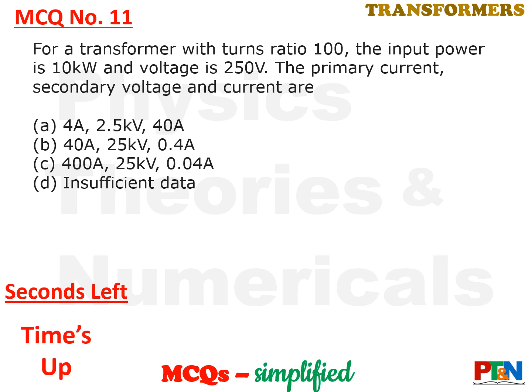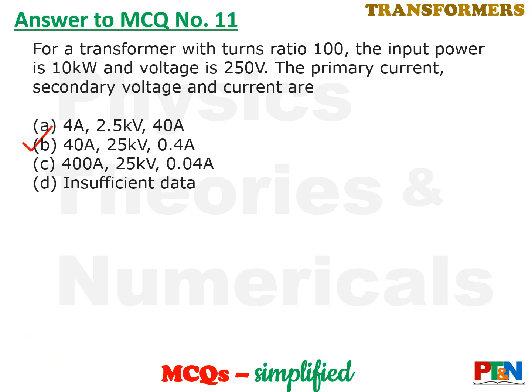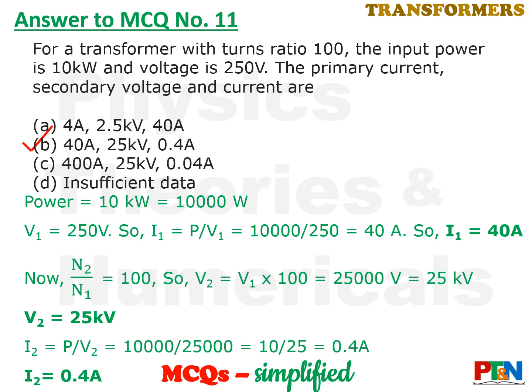Time's up. Let's see the answer. The answer is option B. Let's understand the calculation. It's basically easy relations. You need to go step by step. You have been given power and input voltage. So from that you can find out the input current, that is the primary side current, that will be power by voltage, that is 10,000 by 250, so it will be 40 ampere. That is I1, the primary side current, is 40 ampere.